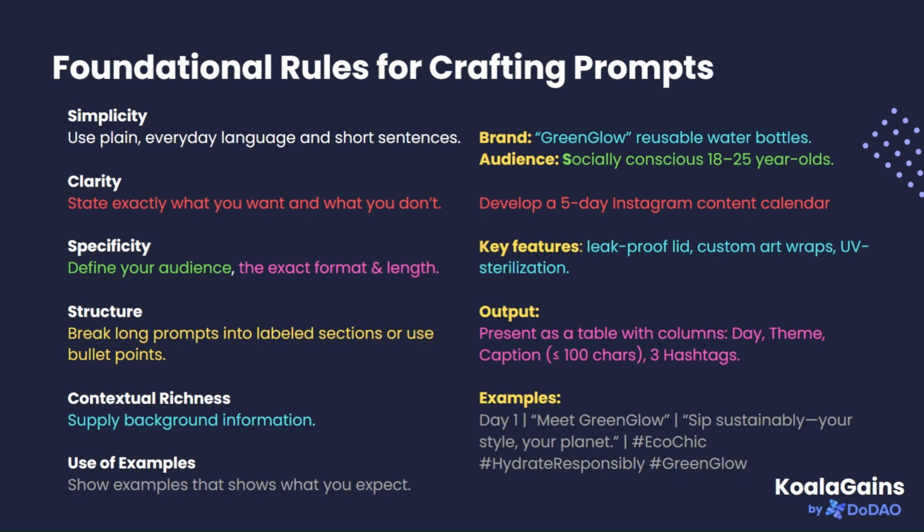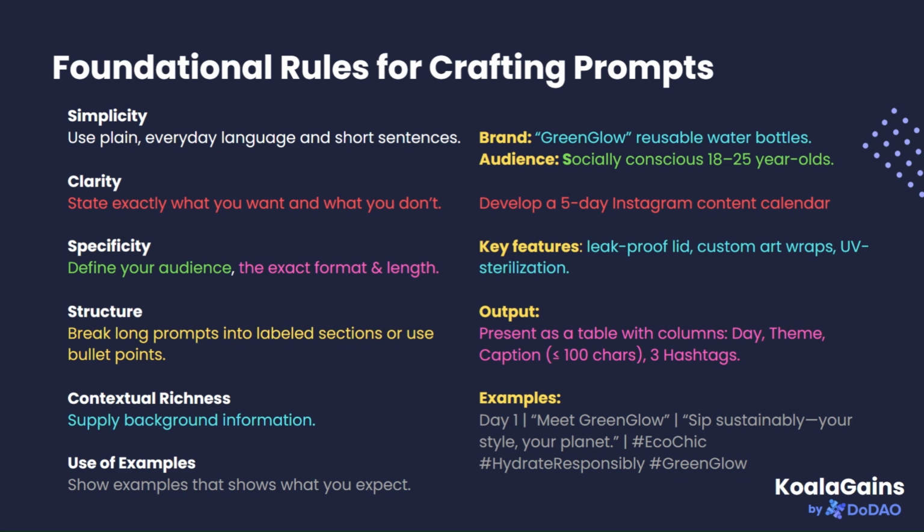The fifth rule is contextual richness. Give background information whenever needed. The more the AI knows, the better it performs. In our example prompt, we are specifying that this is the brand name. The bottles have leak-proof lids, custom wraps, and UV sterilization.